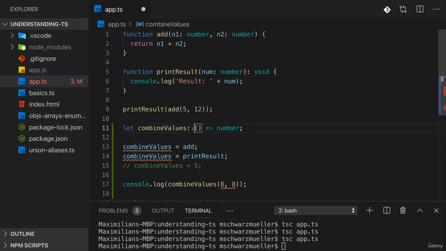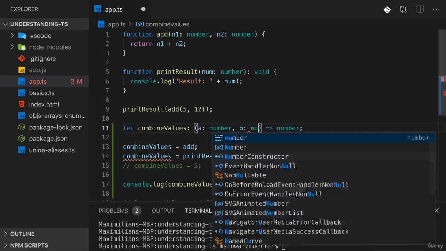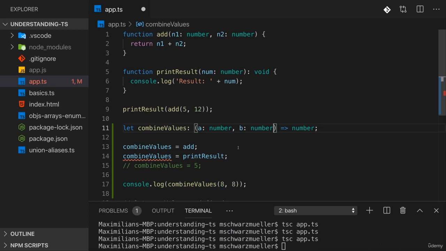Now for that we can add parameters here to this function type. We don't have to match the parameter names from up there, just the types. So we could have a, which should be of type number, and b, which should be of type number. And now what we're saying to TypeScript is that combine values should accept any function that takes 2 parameters, where each parameter is a number and where the function overall then returns a number. And that's why TypeScript does not complain about us storing add in combine values, because add is a function that perfectly satisfies this type definition.